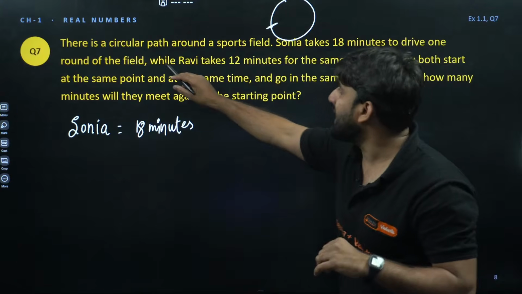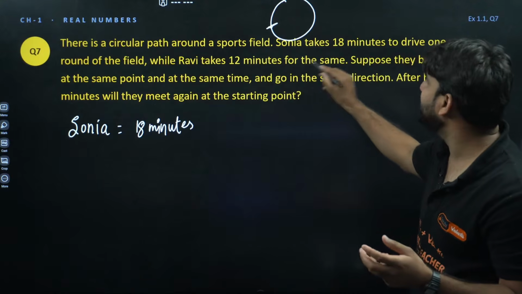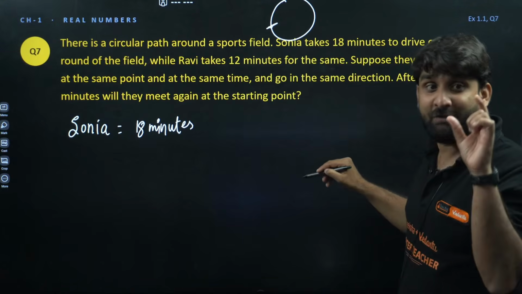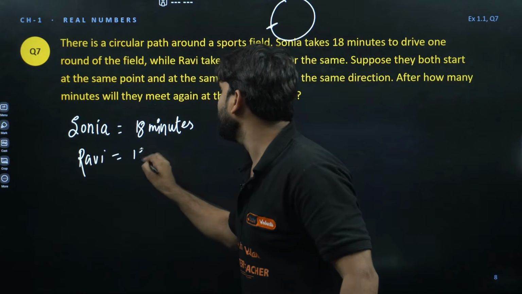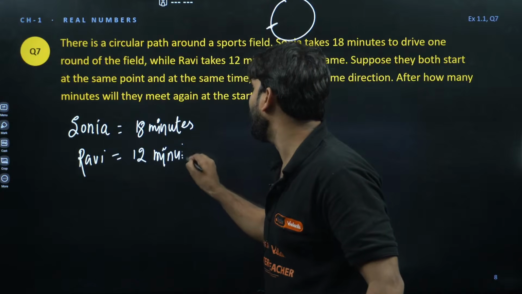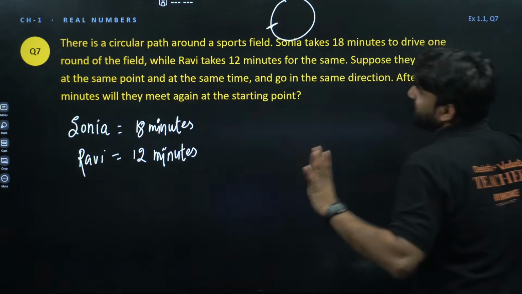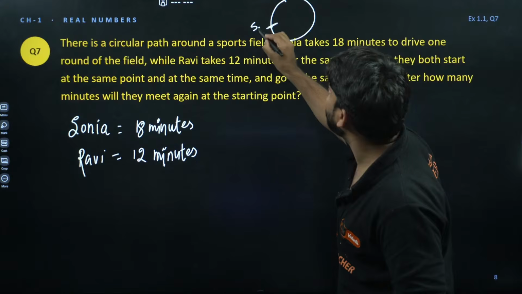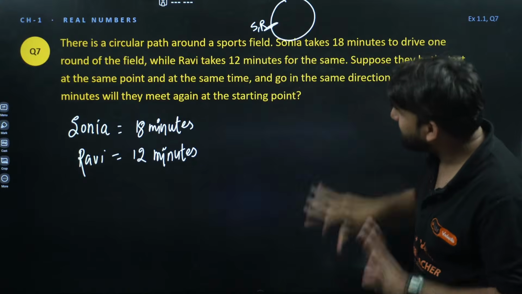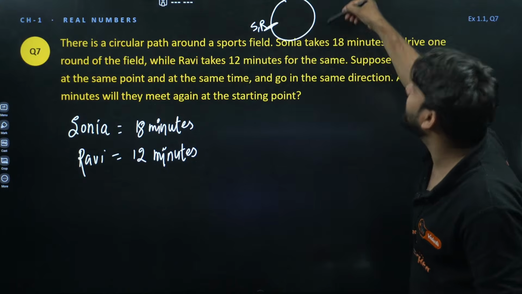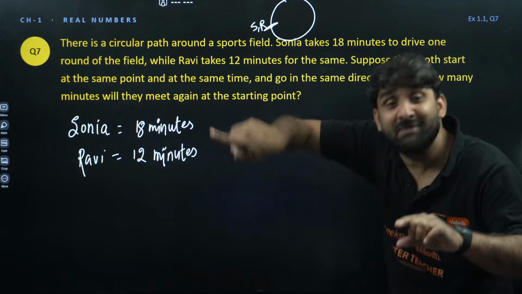Very good. Now, Ravi is the brother of Sonia, so Ravi takes 12 minutes for the same, and Ravi is taking 12 minutes to complete one round. So let me write here Ravi, and Ravi is taking 12 minutes, right? What a question. Now look, suppose they both start at the same time. So they both are starting, Sonia and Ravi, from this point at the same time, and go in the same direction.